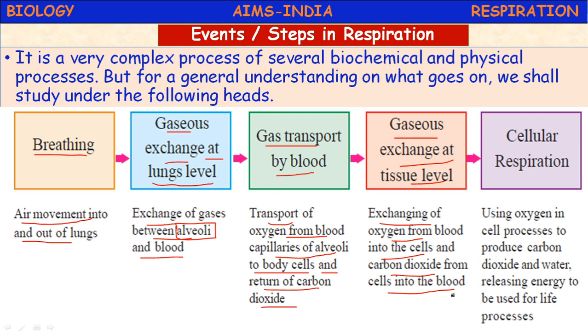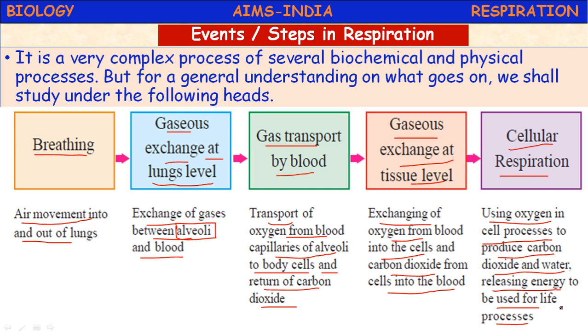Okay, and the next and the last one, cellular respiration. See how complex a process it is. Cellular respiration means using the oxygen in cell processes to produce carbon dioxide and water, releasing energy to be used for life processes. This is called cellular respiration.